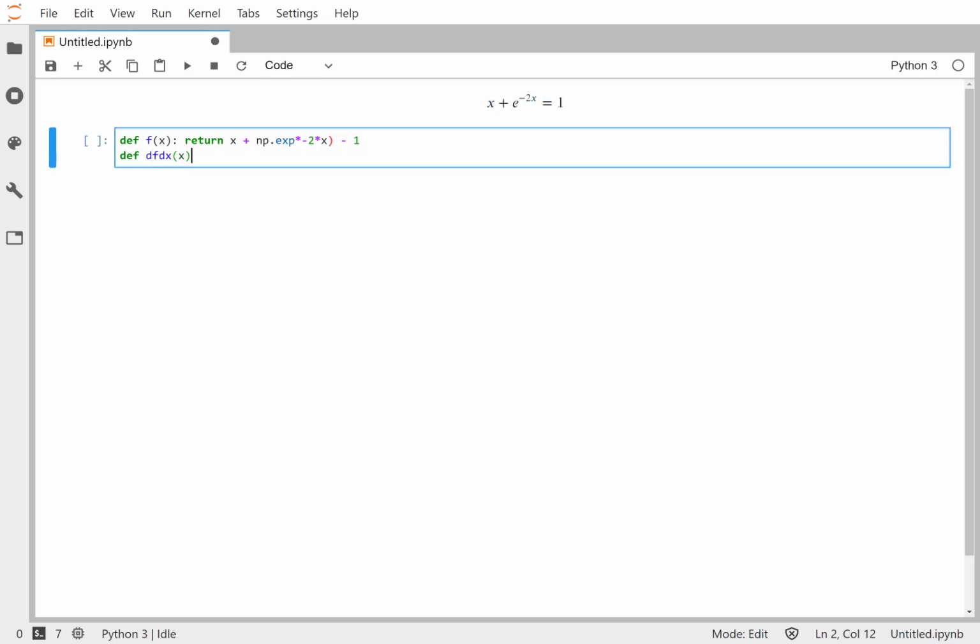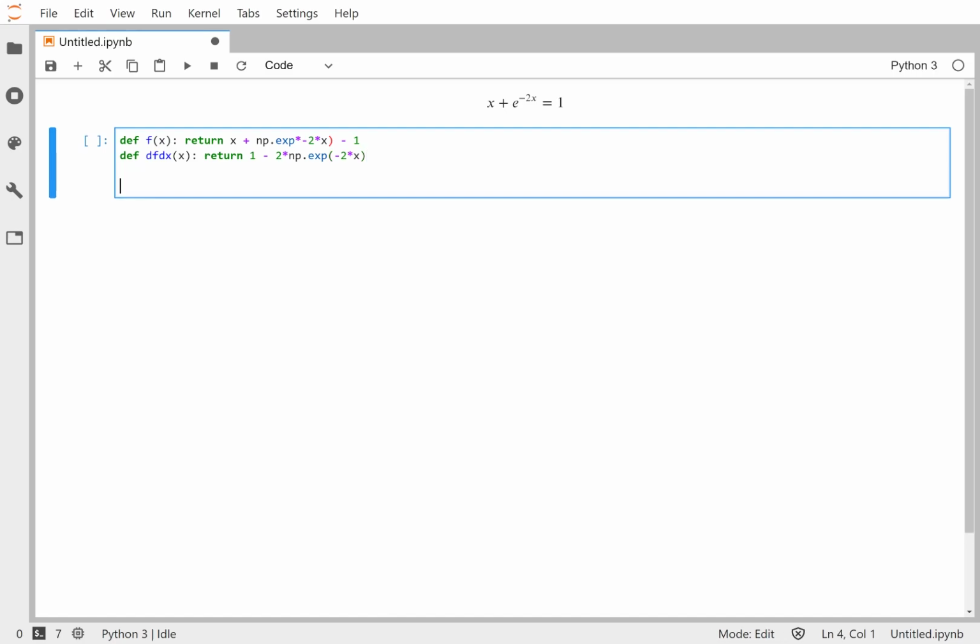So df dx here, we know exactly, would have to be equal to 1 minus 2 times x, negative 2 times x. Second here, okay, looks good. And now we're ready for our method. We need some initial guess. So if we guess 1, we should converge to the solution that's at 0.797.